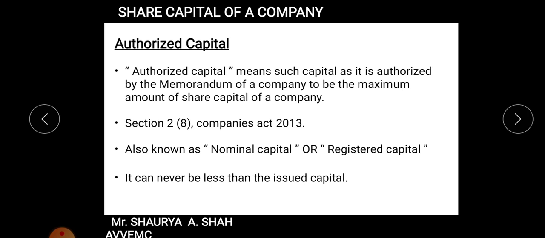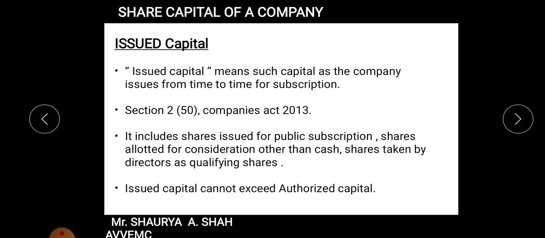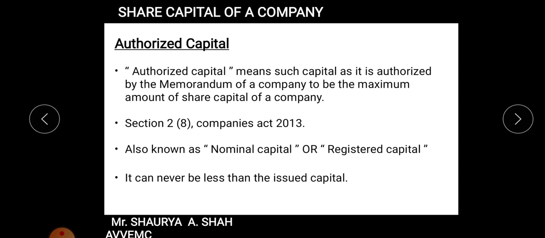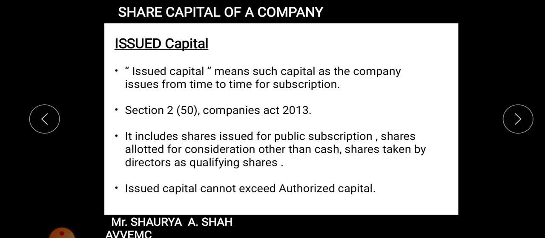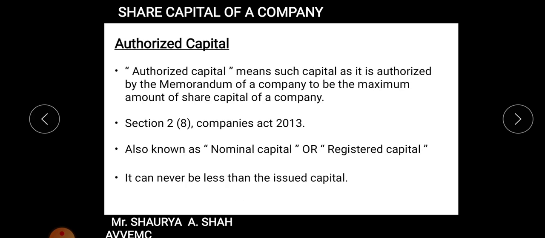Moving ahead, students, the second type is your issued capital. Now issued capital is one part; we need to study the entire family of issued capital. So what is issued capital? Issued capital is defined under section 2 subsection 50 of the Companies Act, students. So you need to remember the section of each and every capital. All we are studying is section 2 only.